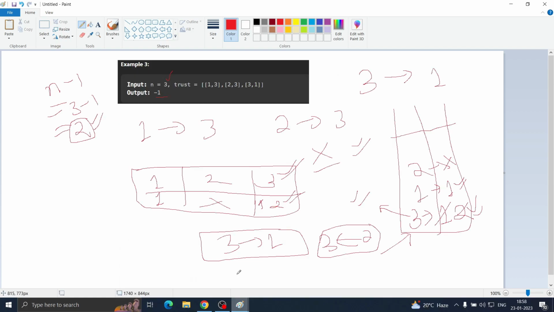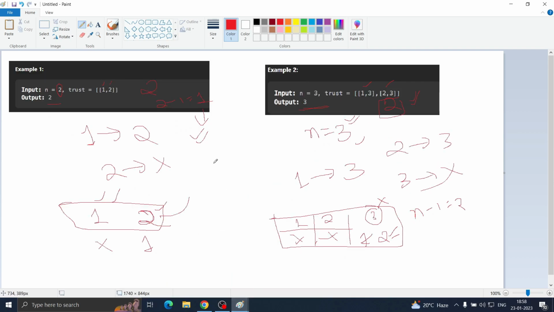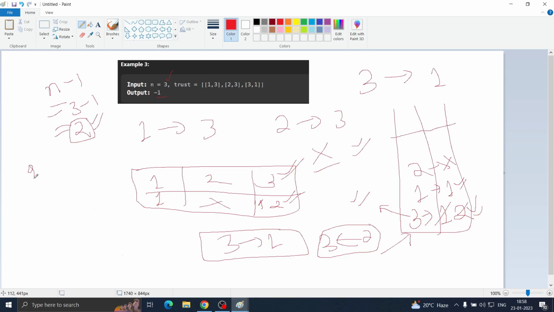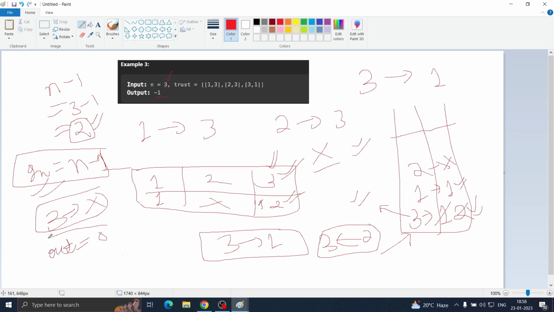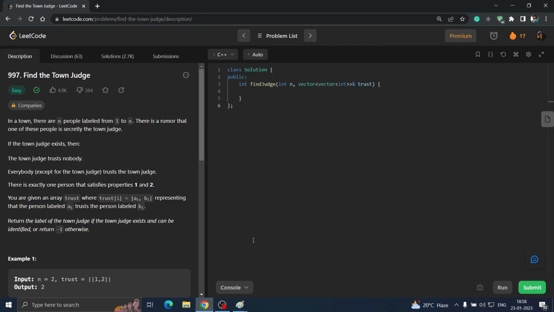So in the question here, we can simply get an idea that whenever in degree is n minus 1, we are getting our answer, that is n minus 1, that is 2. When 3 has 2 in degree, that is 2 people trust 3, then it is good. But also we have to check whether 3 trusts anybody or not. 3 should not trust anyone. That means out degree for 3 should be 0. So that is what we have to do. So this is the overall approach to this question. So I hope now you can try to code it. Please give it a try.